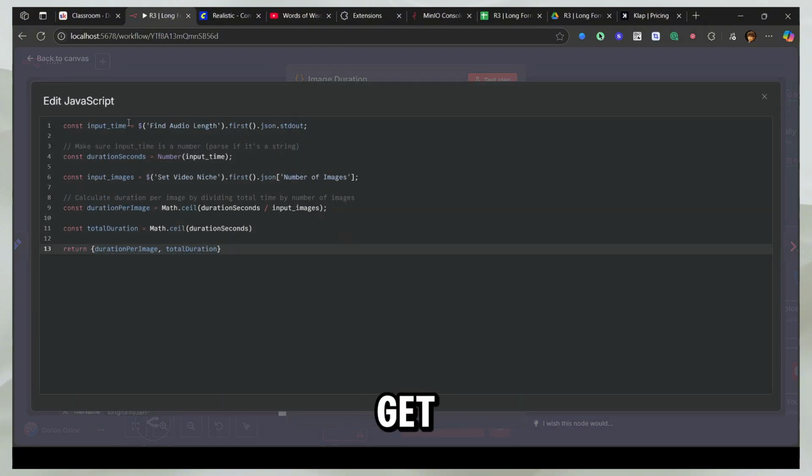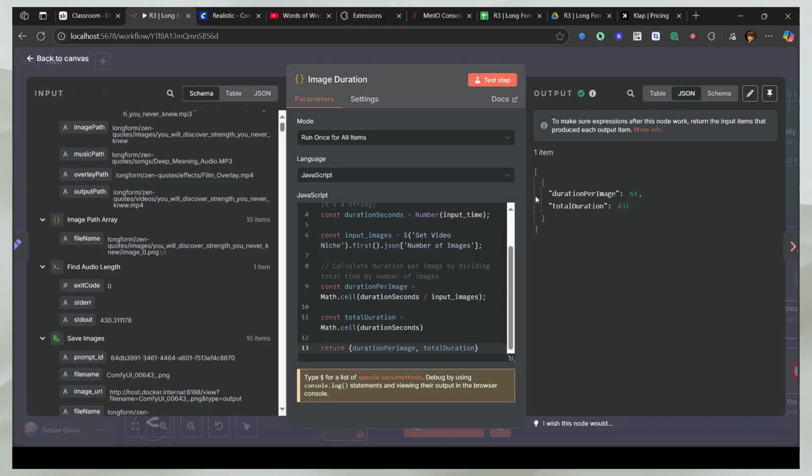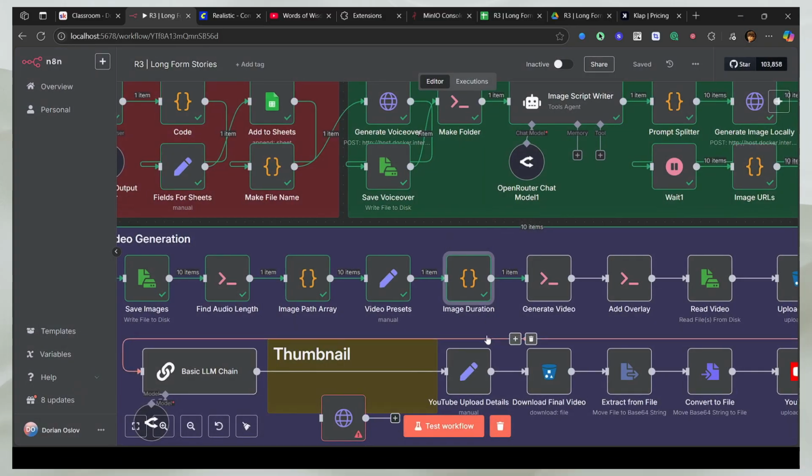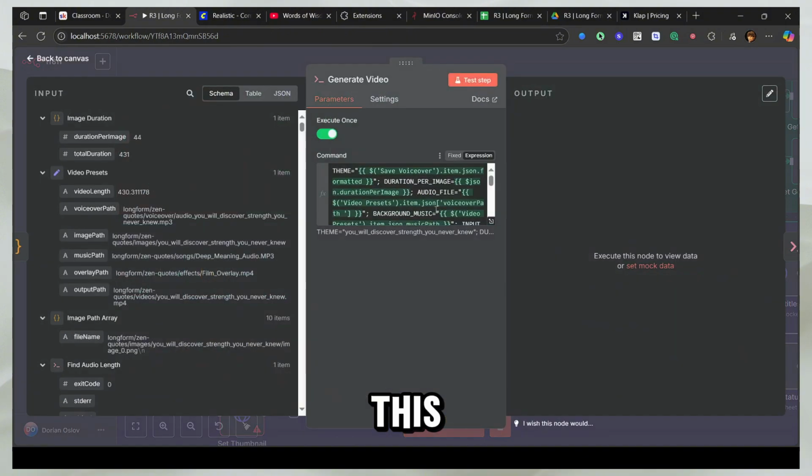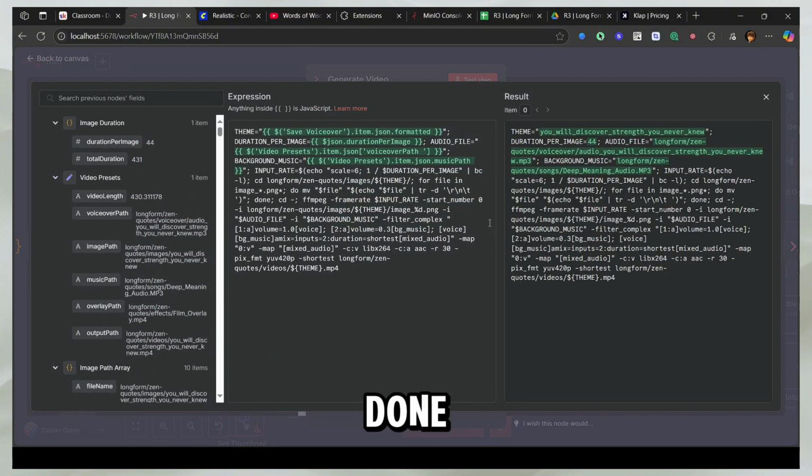See, this is the code. We get the input audio length, we have the duration, then we get the actual number of images, then we divide the duration by the number of images, then we get the duration, the total duration, and then we output these in an array. So now we have these two things. Then we give it to this script, which is the greatest thing we have done yet.